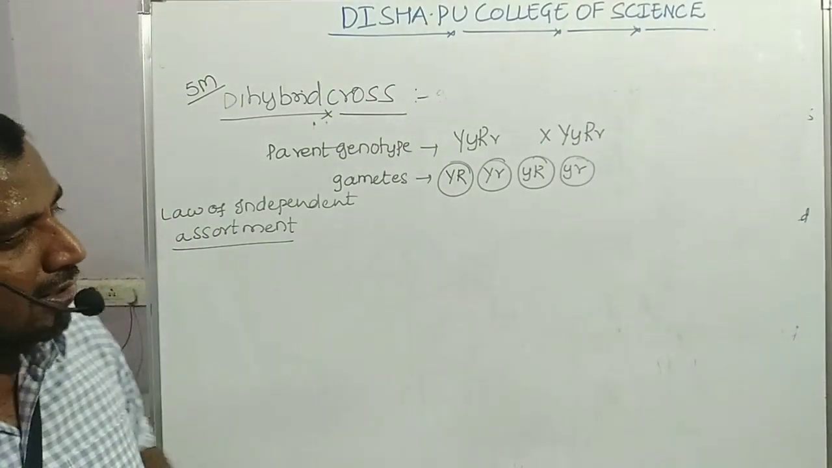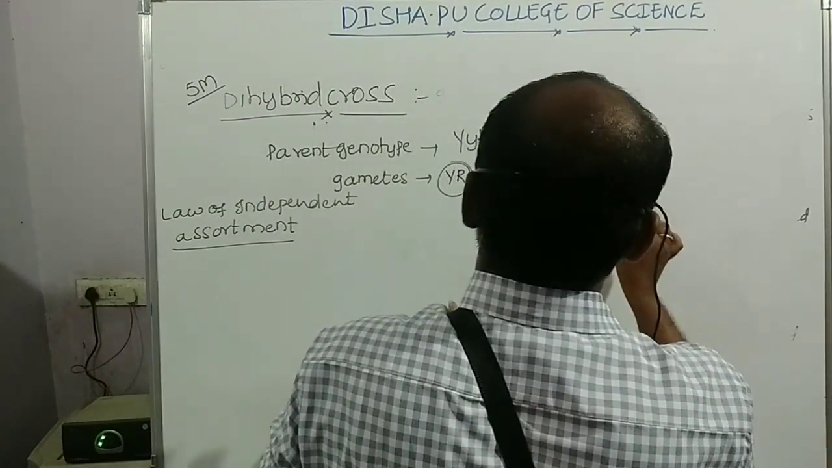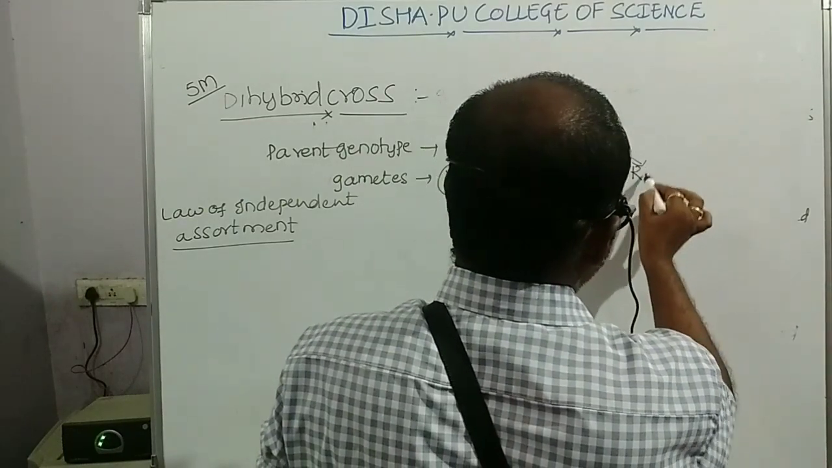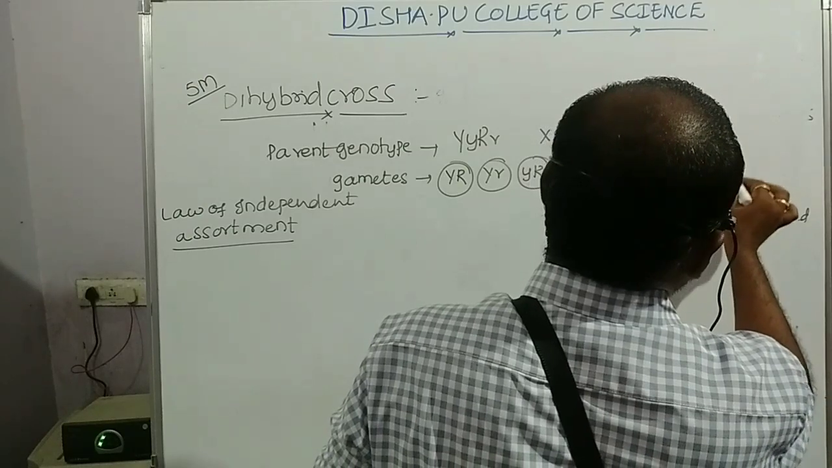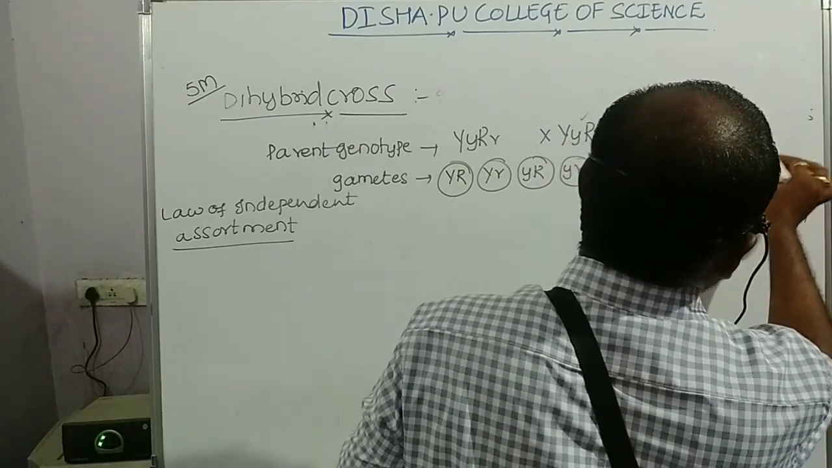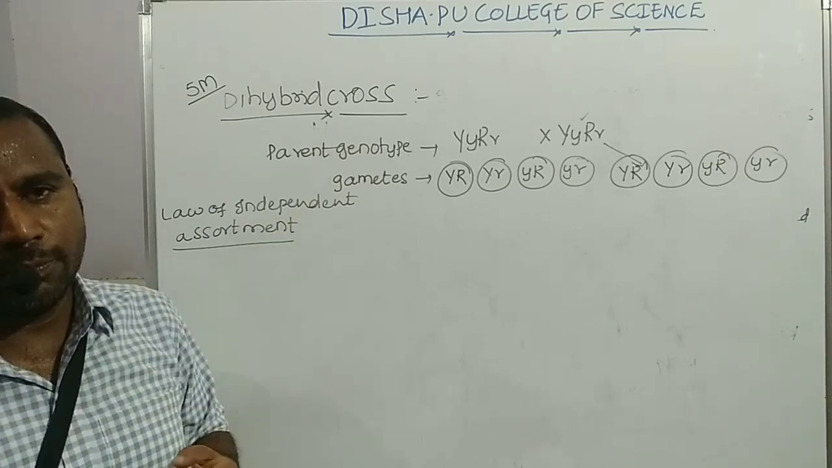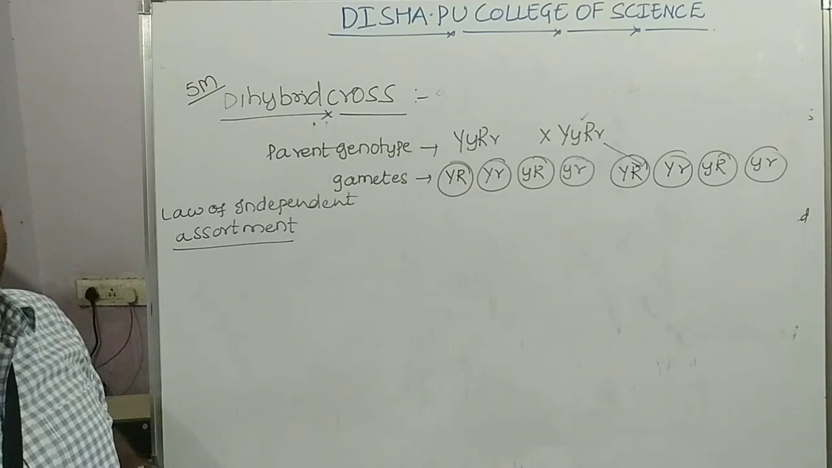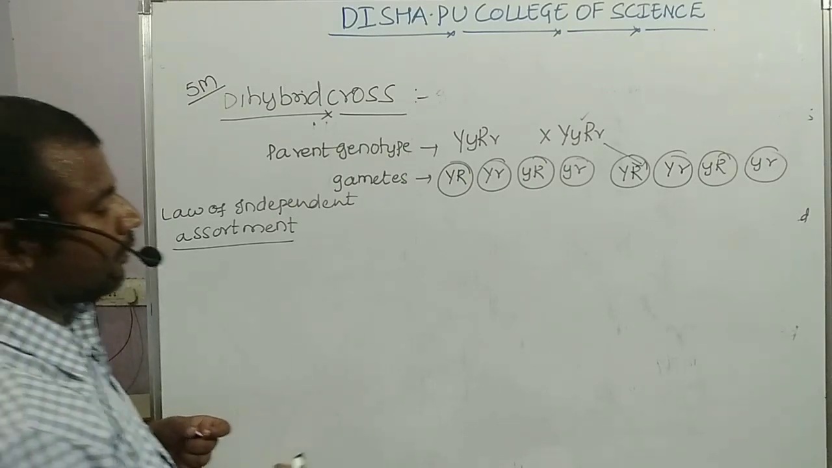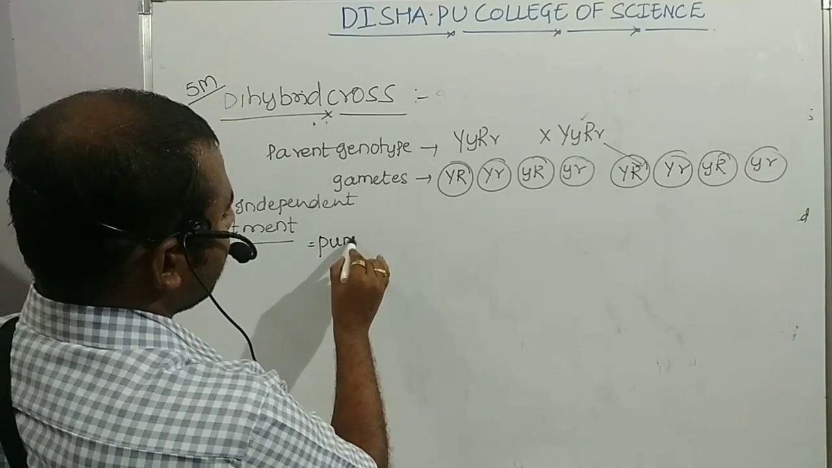Now these are the 4 possible types of gametes. For this F1 individual also, the same types of gametes will come: capital Y capital R, capital Y small r, small y capital R, and small y small r. So like this, 4 possible gametes will be formed. Now we have to raise the F2 generation individuals. For this F2 generation, we have to use a Punnett square.